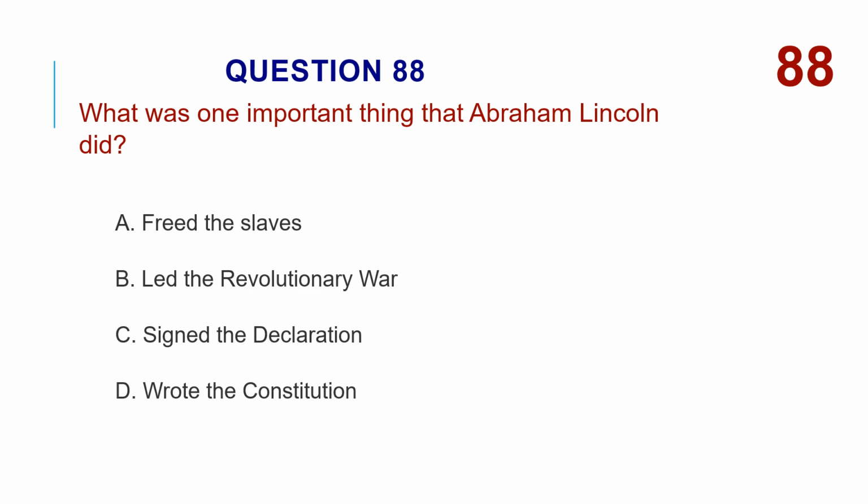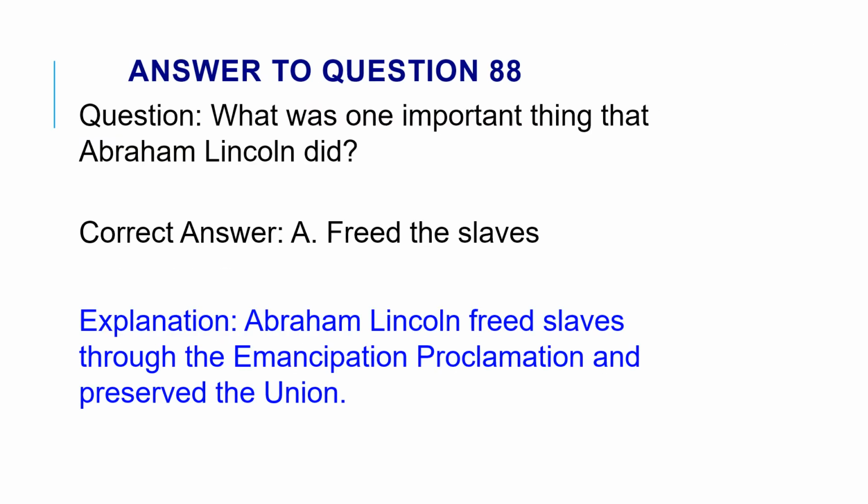What was one important thing that Abraham Lincoln did? A. Freed the slaves. B. Led the Revolutionary War. C. Signed the Declaration. D. Wrote the Constitution. The correct answer is A. Freed the slaves. Abraham Lincoln freed slaves through the Emancipation Proclamation and preserved the Union.